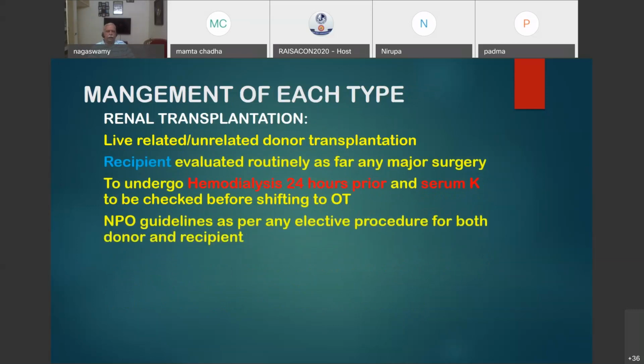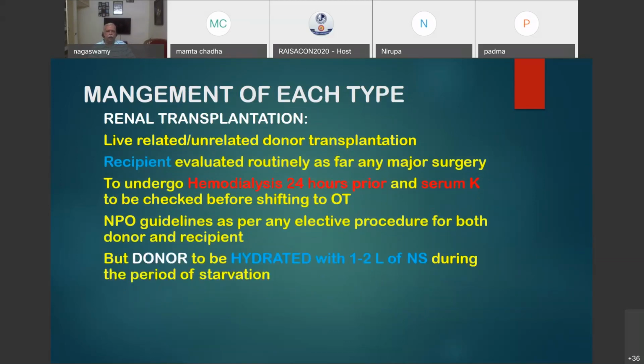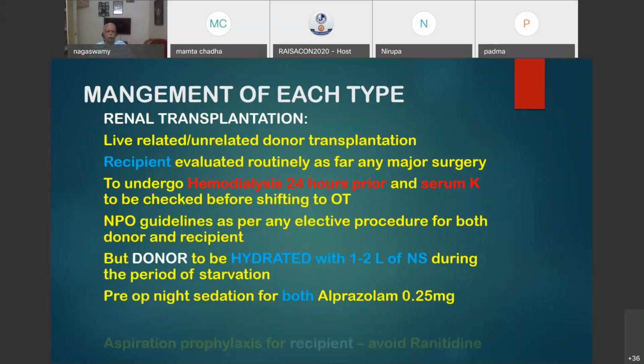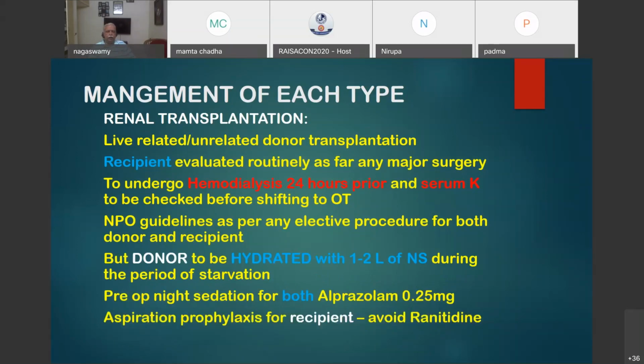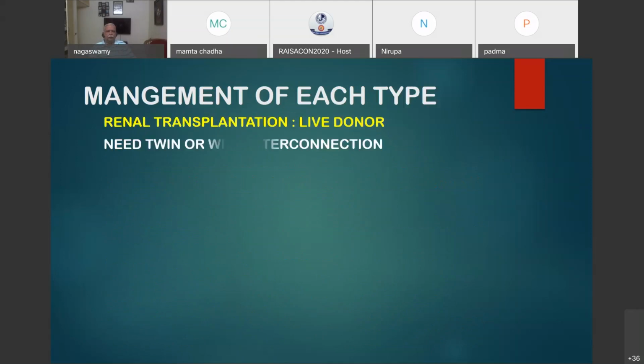NPO guidelines as per any elective procedure for both donor and recipient, but the donor to be hydrated with 1 to 2 liters of normal saline during the period of starvation. Pre-op night sedation for both of them, you can give alprazolam 0.025 milligram. Aspiration prophylaxis for the recipient is important, and avoid ranitidine or cimetidine as they are renally excreted, as I told earlier. And you need a twin OT room, operating rooms with interconnection, so that you can transfer the graft from one theater to another.